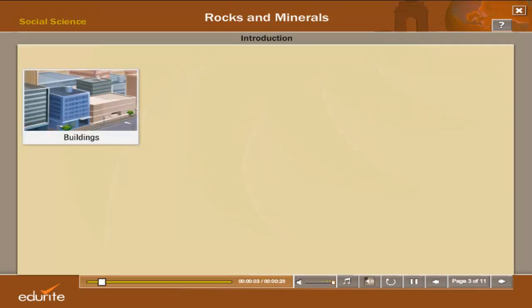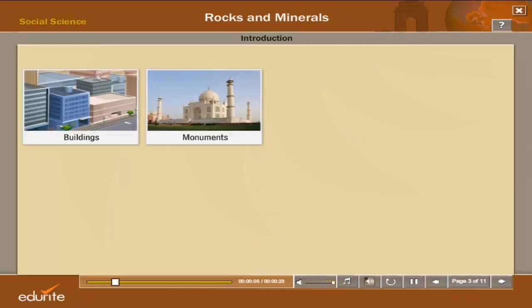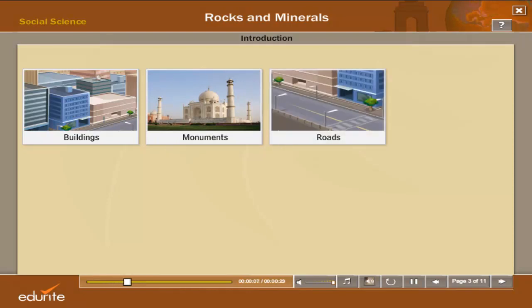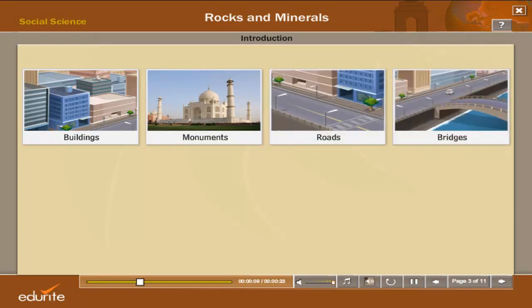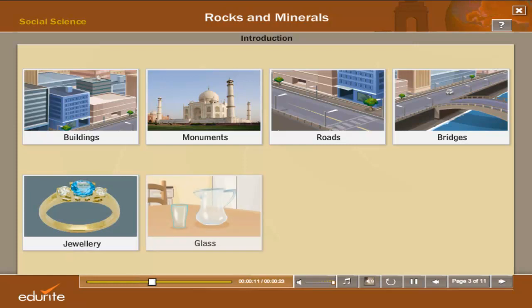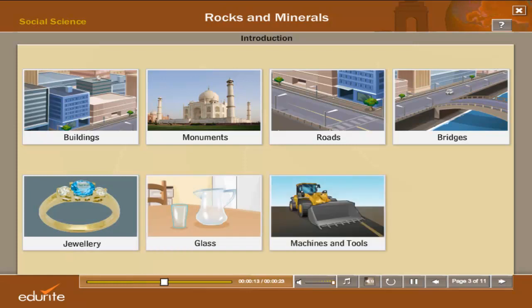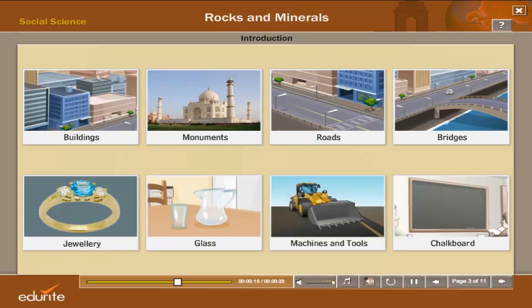Introduction. Buildings, monuments, roads, bridges, jewelry, glass, machines, tools, and even the chalkboard in your classroom are just some of the wonderful gifts of rocks and minerals.